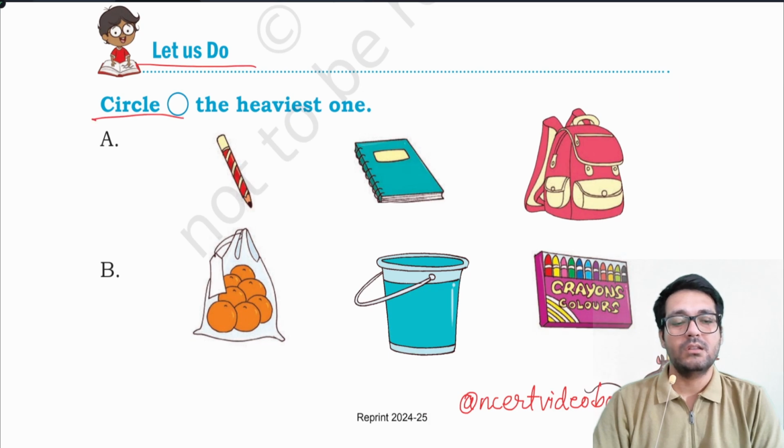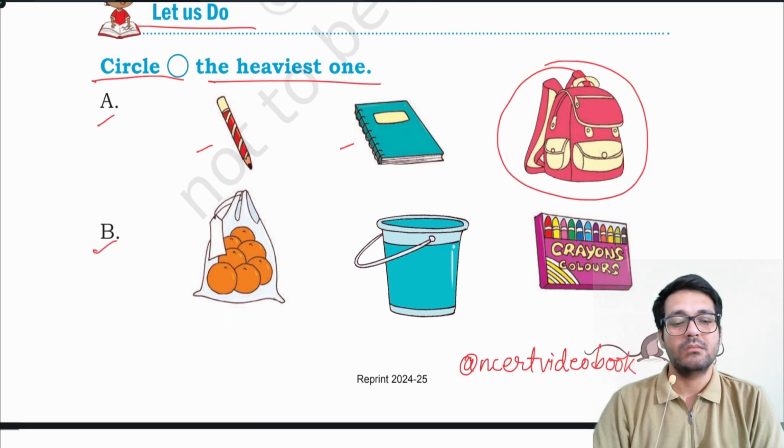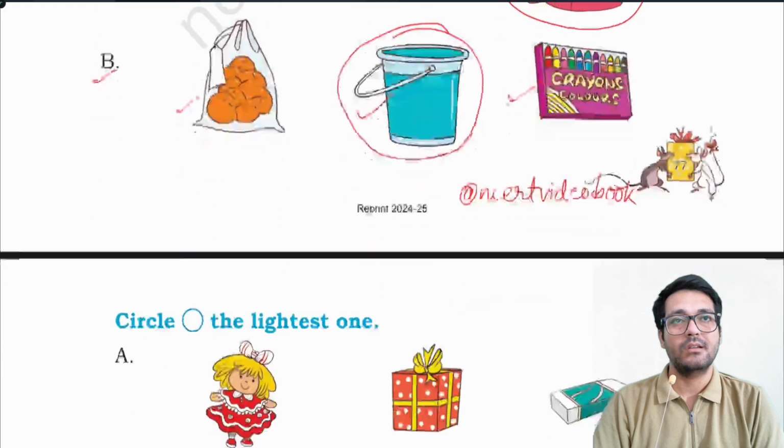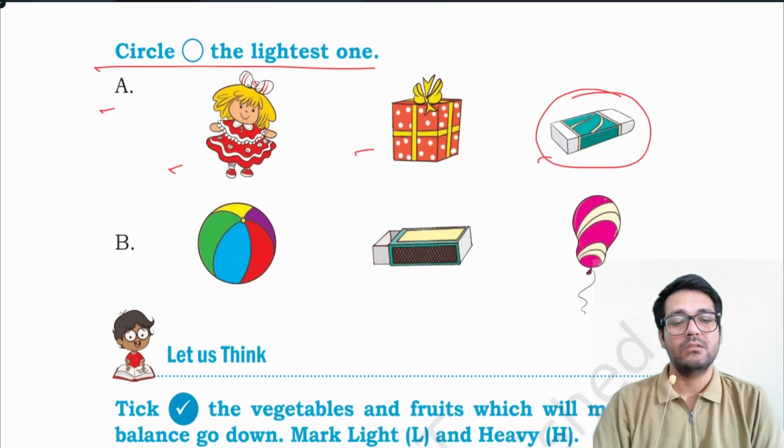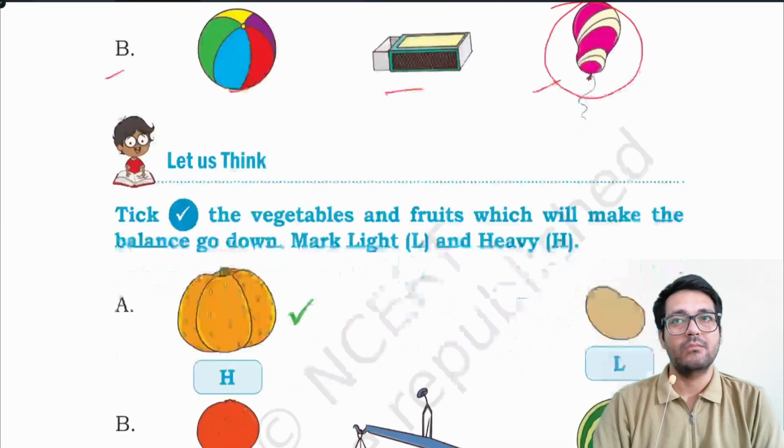Let us do. Circle the heaviest one: a pencil, book and bag. Bag is heavier, so you can circle it. Similarly, orange, a bucket and crayon. Then a bucket is heavier, you can circle it. Circle the lightest one: a doll, gift, eraser. Then eraser is the lightest one. Ball, matchbox and a balloon. Then balloon is the lighter one.